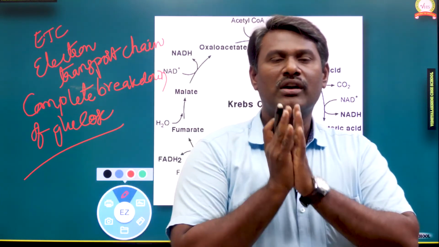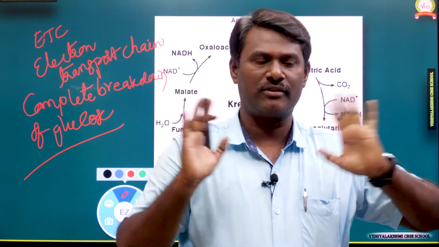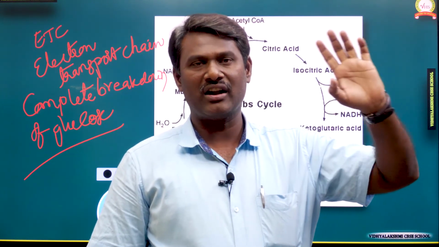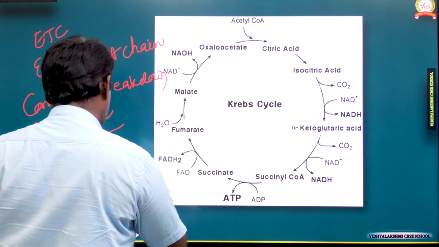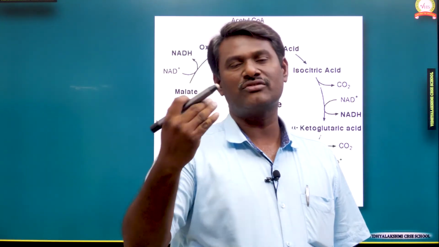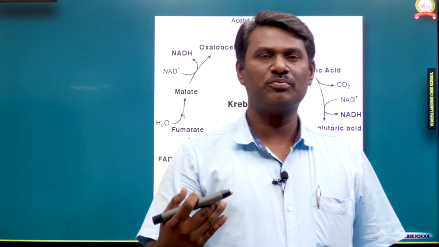So this is about complete aerobic respiration. We have completed glycolysis, the TCA cycle and the electron transport chain. These are the three stages of aerobic respiration. By next class we are going to see anaerobic respiration and further topics.